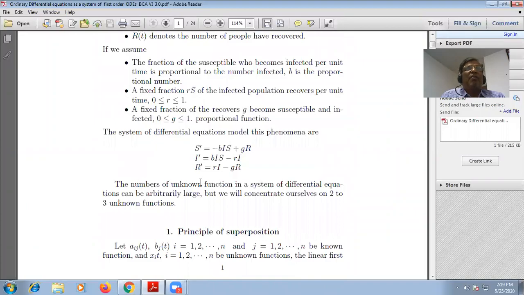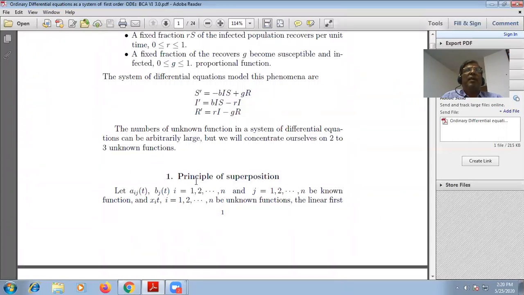The number of unknown functions in a system of differential equations can be arbitrarily large. But we will concentrate on 2 to 3 unknown functions. For framing a model, it is necessary for us to limit ourselves to 2 to 3 unknown functions. It means 2 to 3 unknown variables.